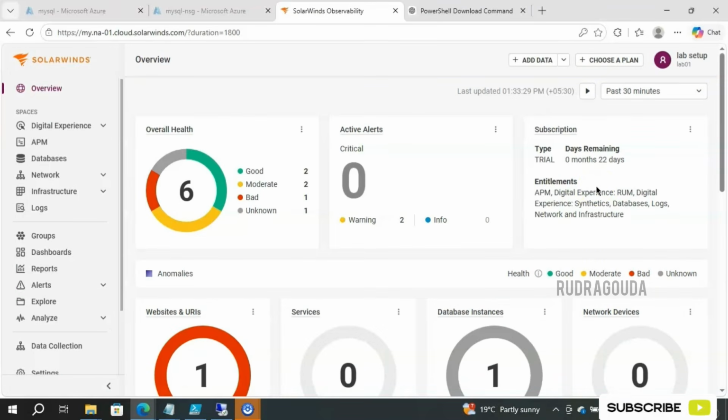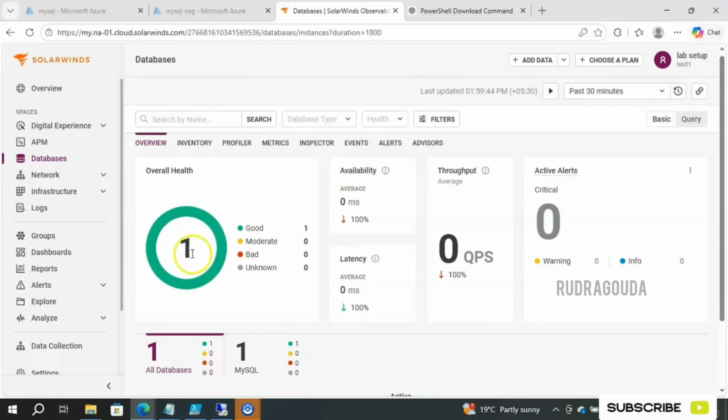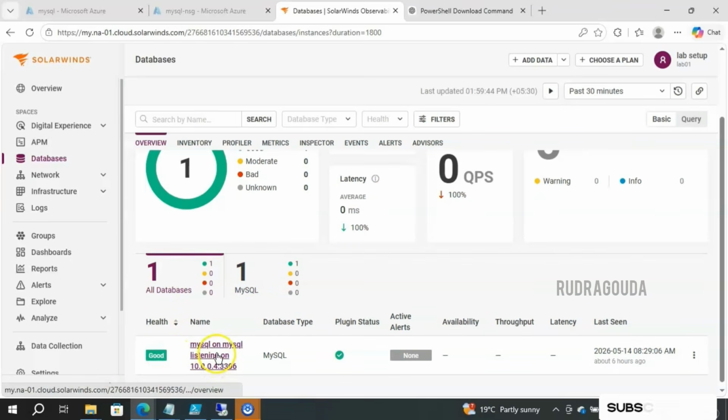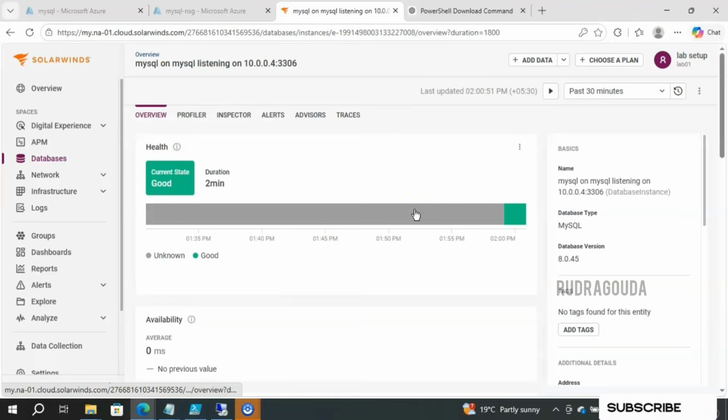If you wait for a few minutes and go to the databases section again, you should be able to see the server I have configured now. The overall health is 1. If I scroll down, it is mentioning MySQL. All database count is 1 and health is good. Let me select this one. Okay, and it will give us great information here.